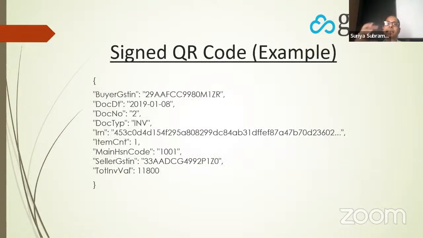And so here is the decoded QR code. It contains the details such as the buyer GST, the customer GST, the supplier GST number, IRN, the amount, the HSN code, so on and so forth.